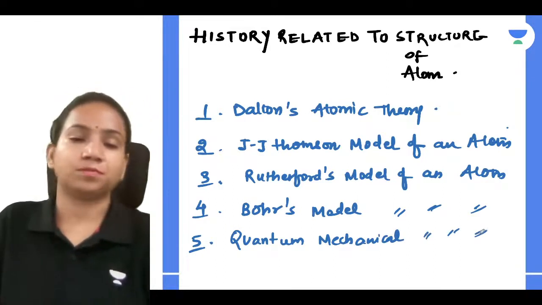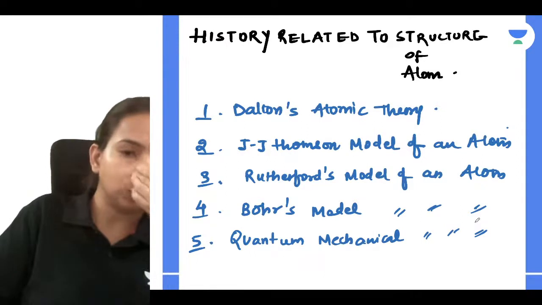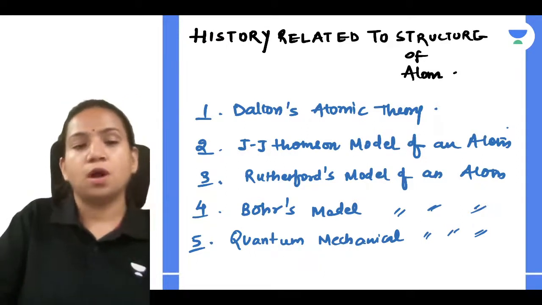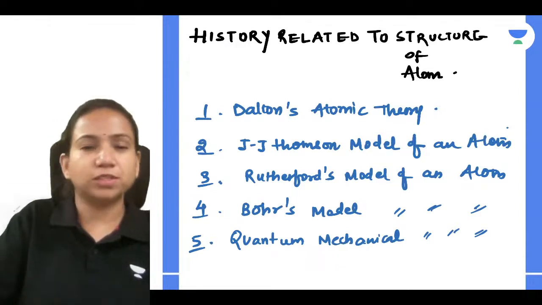Model of an atom. Very good. So this we can relate. These are the 5 models, or the 5 theories, which we have to know about the structure of atom. So talking about the first, Dalton.